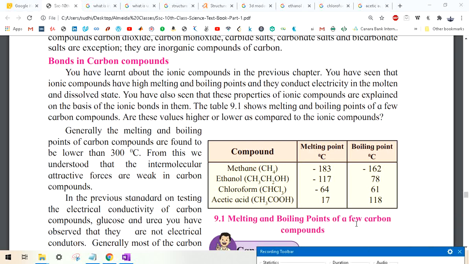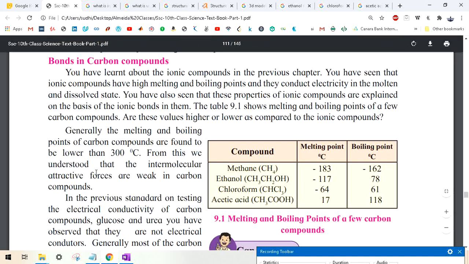So these are basically some carbon compounds. Okay, methane, ethanol, chloroform, and acetic acid. Now let's see. Generally, the melting and boiling points of carbon compounds are found to be lower than 300 degrees Celsius. Okay, let us see that melting point and boiling point. Yeah, it is lower than 300 degrees Celsius.